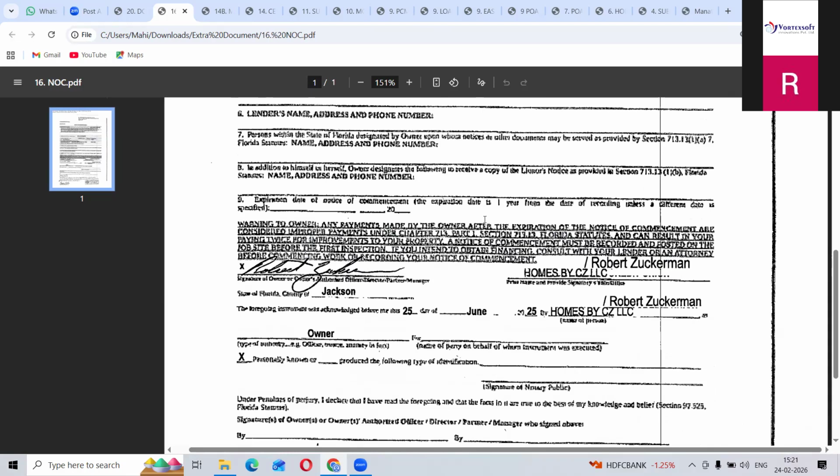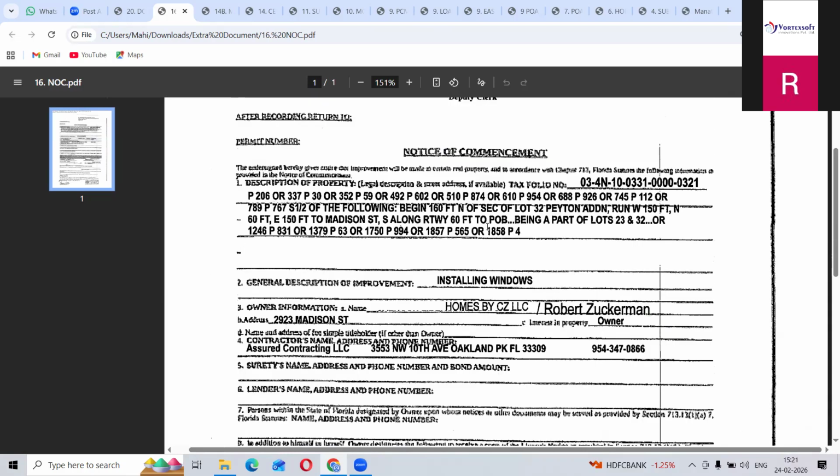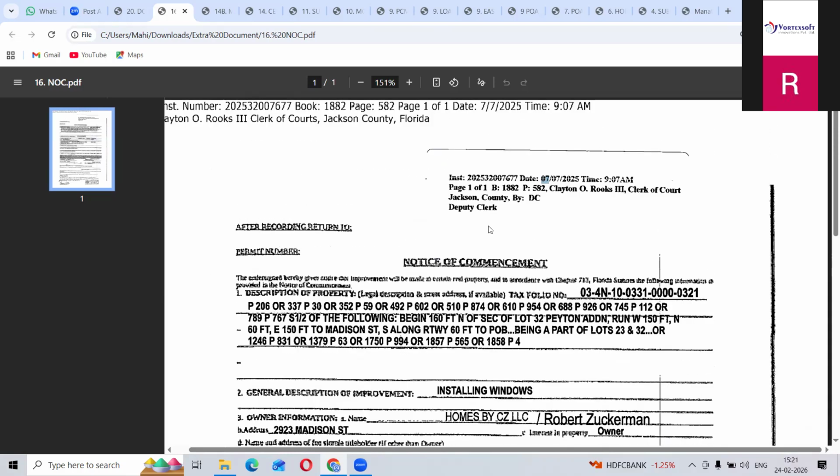You have to mention this notice of commencement in the notice and agreement in the report. I already showed that in the notice and agreement one blank column is there. You have to mention this notice of commencement in that report. Usually the notice of commencement criteria is 1 year.